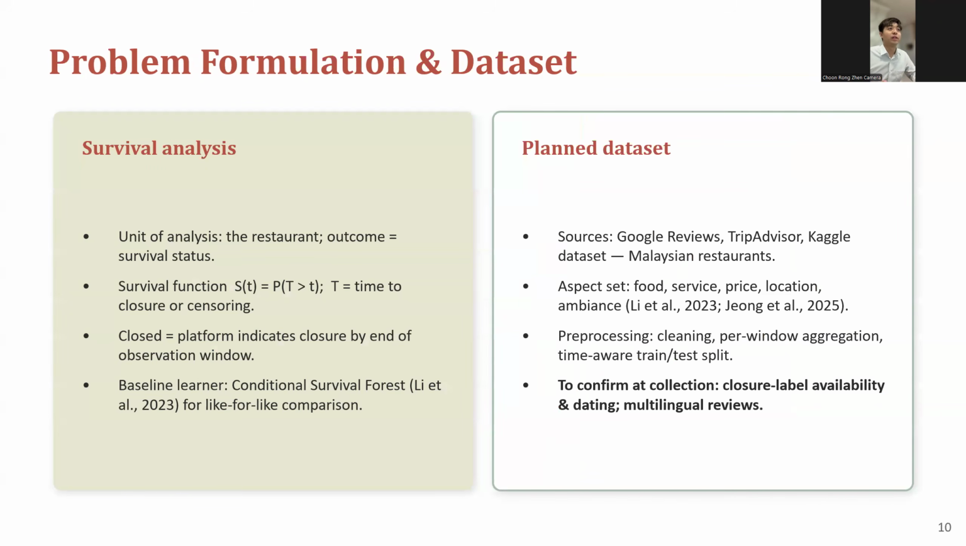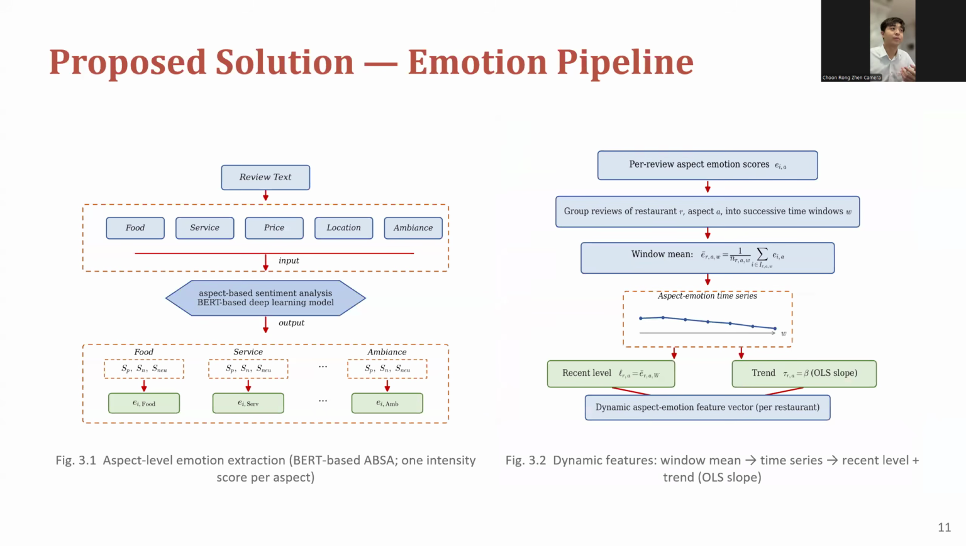So, problem formulation and dataset. This is based fully on survival analysis. The survival function tells us the survival probability of the restaurants over time, where the event is time to closure or censoring. And the dataset, as I mentioned before, will come from Google Reviews, TripAdvisor, or Kaggle.